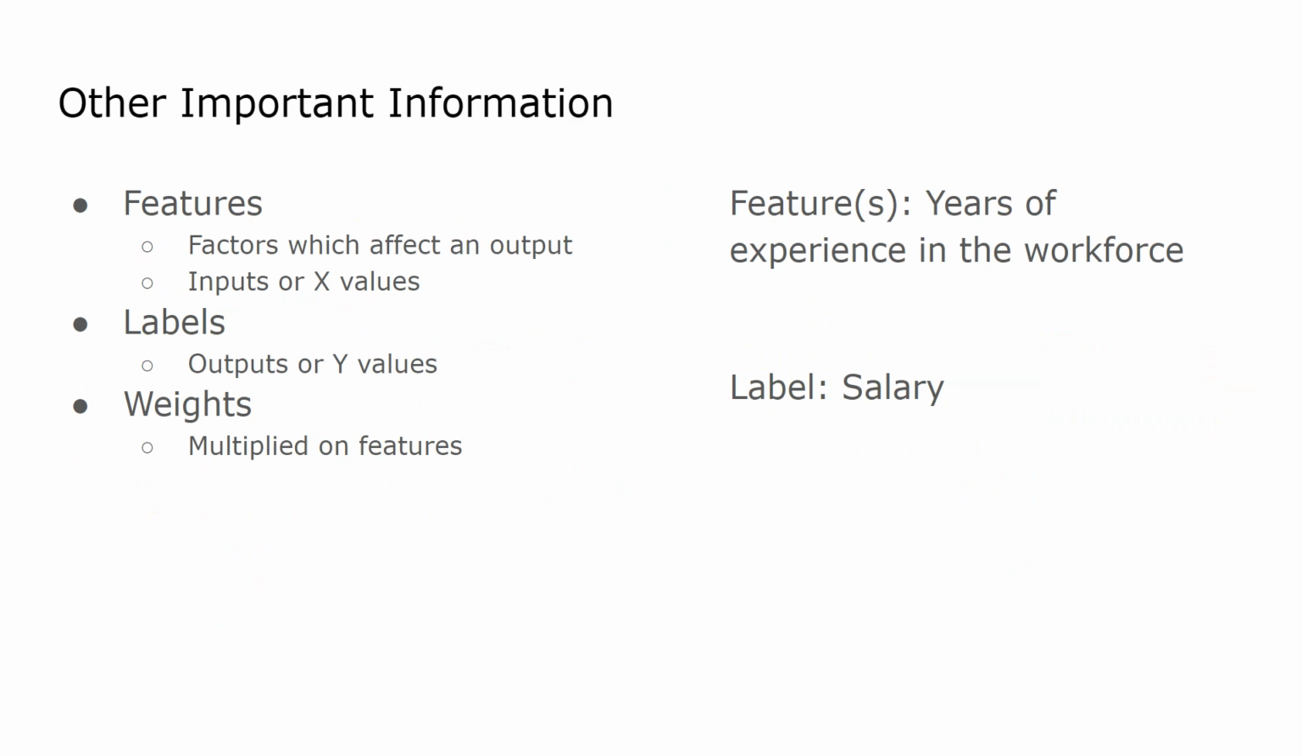Now, on the right, you will see a more detailed explanation or something that connects to a real life scenario. So, let's say that our machine learning problem is given someone's years of work experience, we can predict their salary. So, our feature, we only have one feature in this case, this will be the years that they've been in the workforce, and our label or output will be the salary.